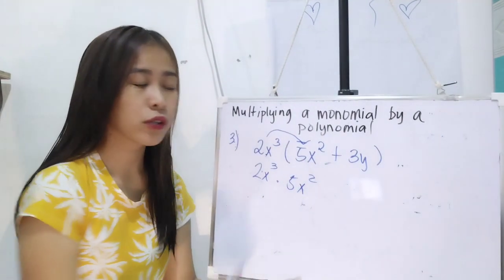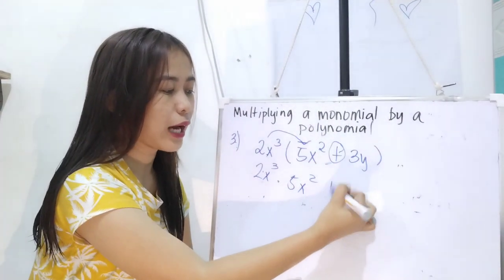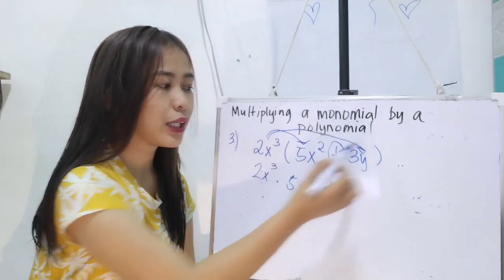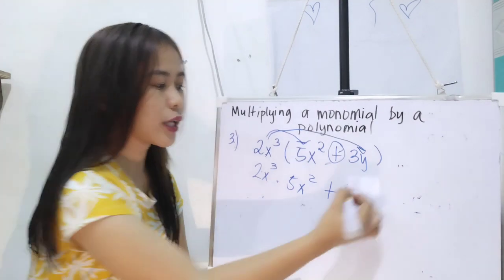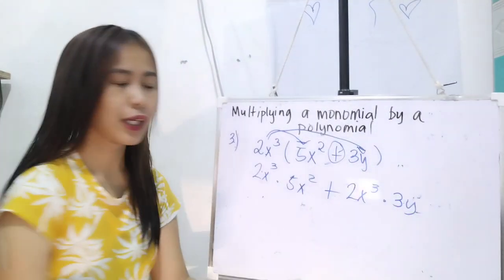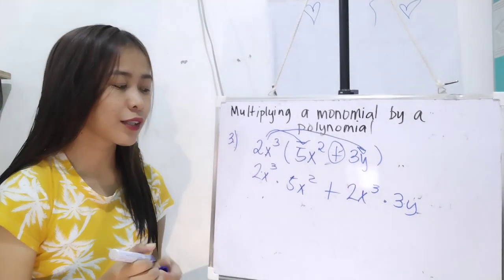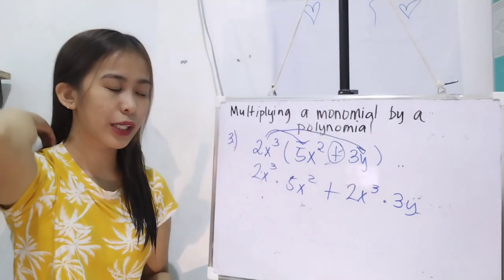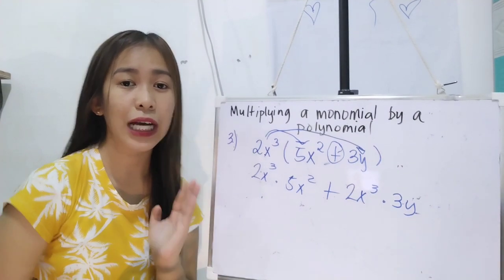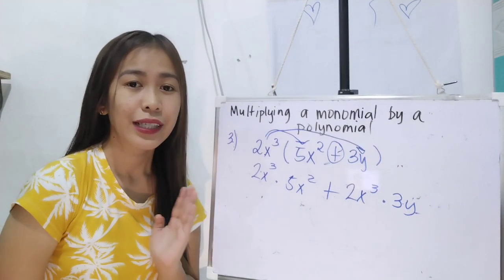Okay? And then, kunin mo yung addition, add. Ito, i-distribute mo naman siya doon kay 3y. Okay? So, we have 2x cubed times 3y. Okay? Then, right after that, syempre, i-multiply na natin sila. Kapag i-multiply na natin sila, gagawin lang natin yung kagaya nung ginagawa natin kanina.